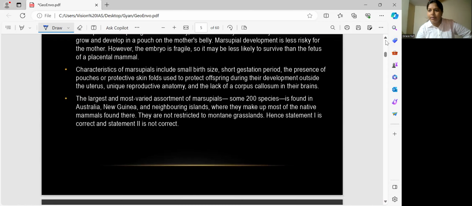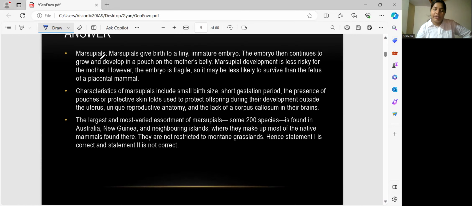See, there is a lot of information here. First, you have to understand what a marsupial is. Marsupials give birth to a teeny immature embryo, and the embryo continues to grow and develop in a pouch on the mother's belly. Get it? So marsupial development is less risky for the mother. However, the embryo is fragile, so it may be less likely to survive than the fetus of a placental mammal.